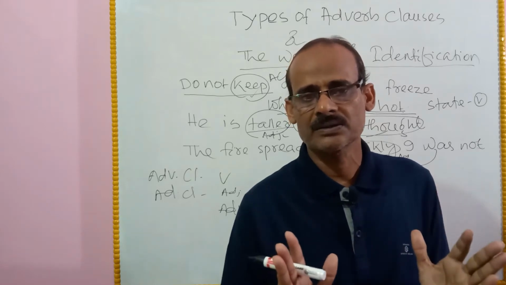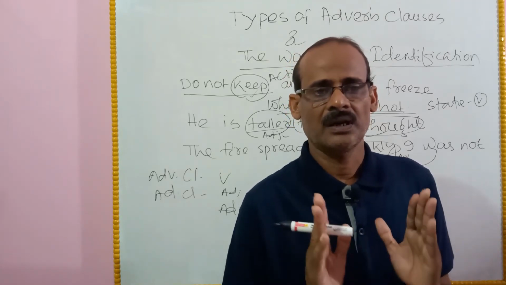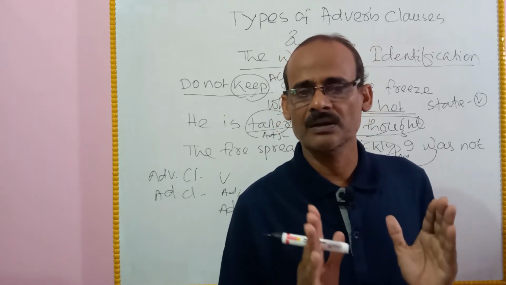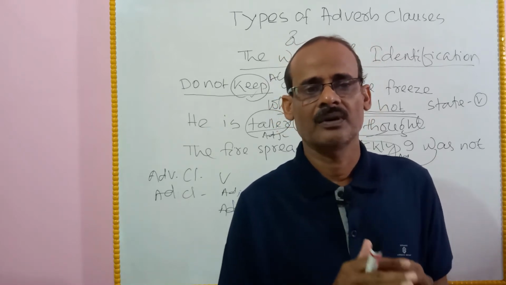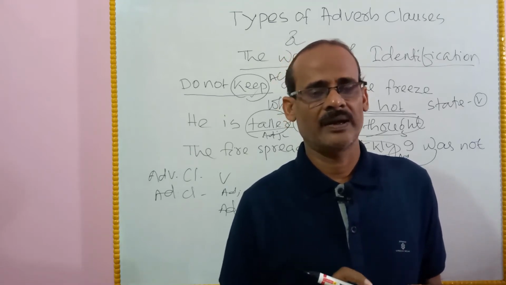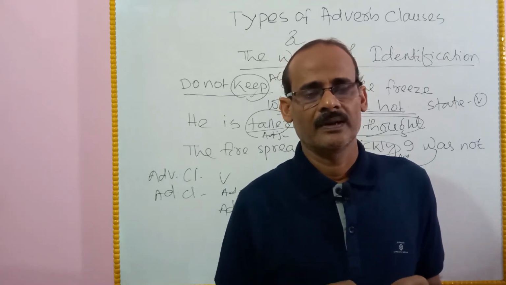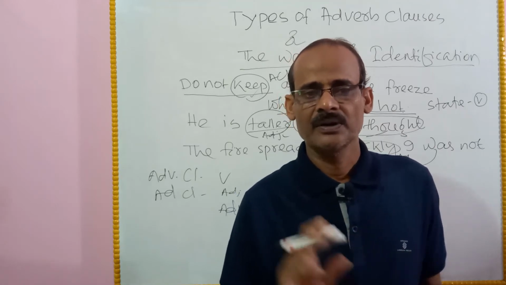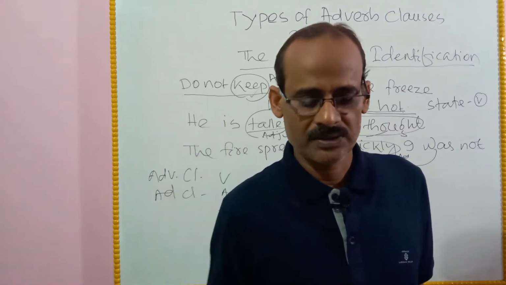So, what is an adverb clause? An adverb clause is a subordinate clause which does the work of an adverb, and it may therefore modify the meaning of a verb, adjective, or adverb in the main clause.